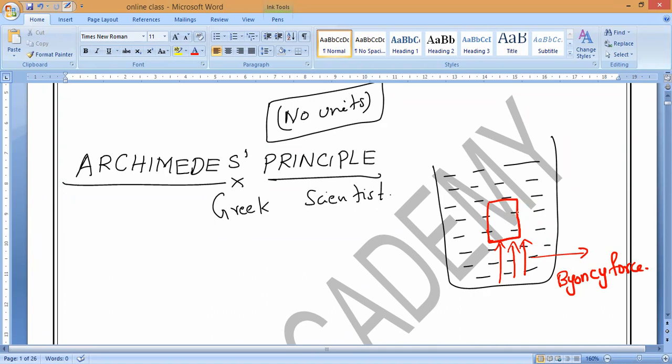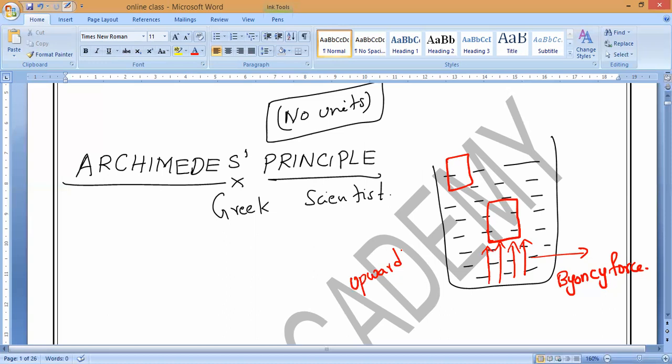The immersion may be partial or complete, it doesn't matter. So what Archimedes said is that when an object is immersed partially or completely in a liquid, it will experience a buoyant force. This buoyant force will always act in which direction, girls? It will always act in the upward direction. That is why this force is called